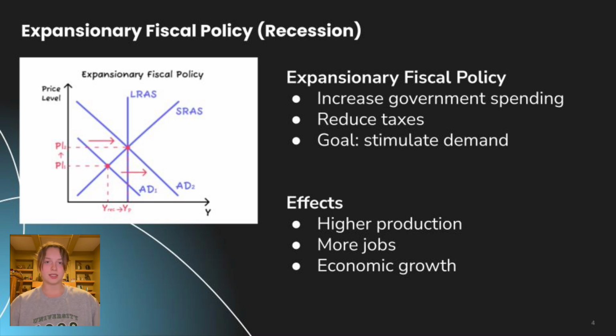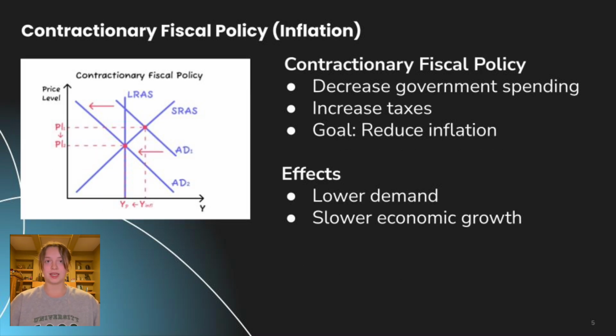When people and businesses spend more, firms produce more goods and services, which can lead to higher employment and economic growth. On the other hand, if the economy is overheating and inflation is rising too quickly, governments may use contractionary fiscal policy. This involves reducing government spending or increasing taxes to slow overall demand and control inflation.